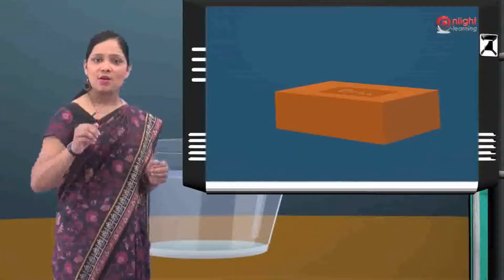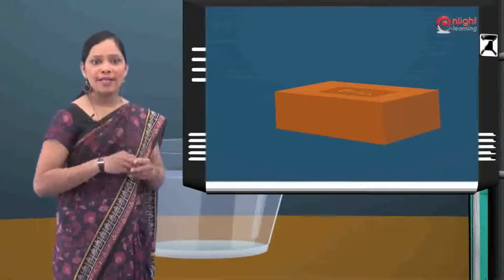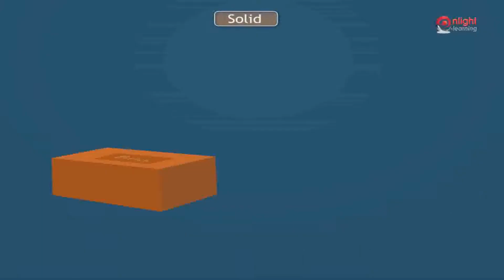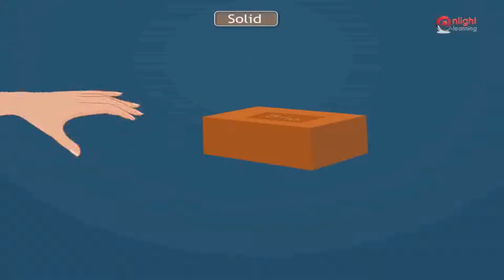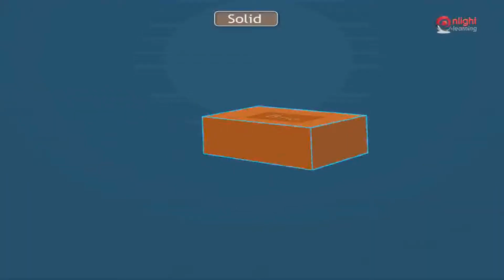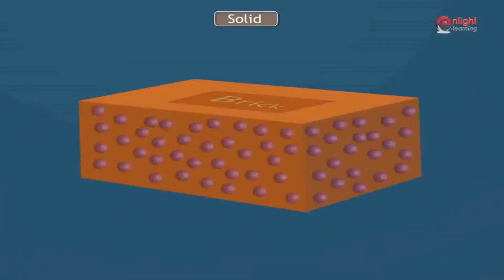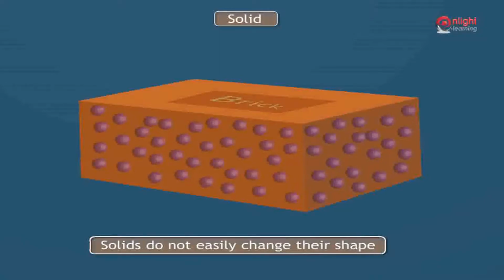Children, matter around you is solid, liquid or gas. A brick is solid, water is liquid and air is gas. These are the three states of matter. Solid. If you move a brick from one place to another, it does not change its shape or the space it occupies. The molecules in a brick are packed very close together. They cannot move around much. That is why solids do not easily change their shape. Solids have definite shape and volume.